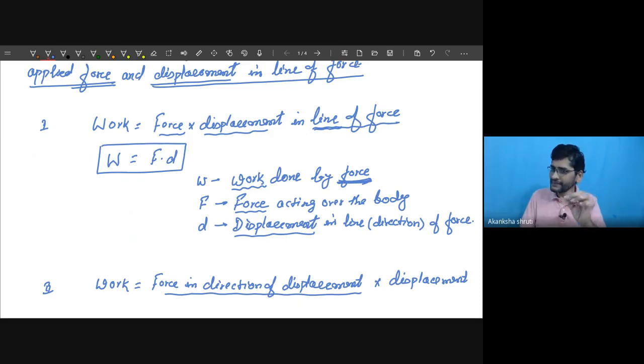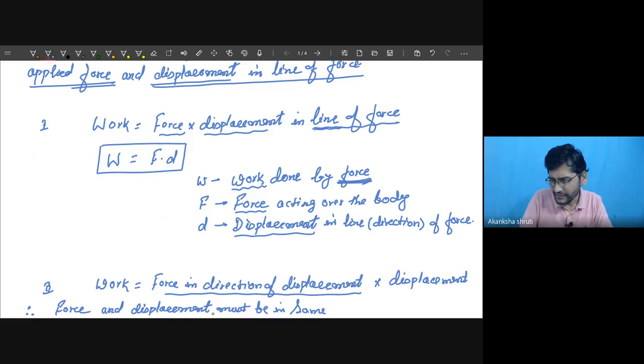So we shall keep in mind that this force and displacement must be in same line, must be in same line for calculation. Though it may be possible that displacement may be some other direction and force may be some other direction.